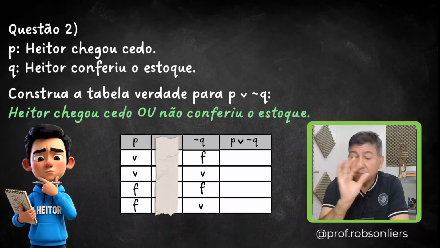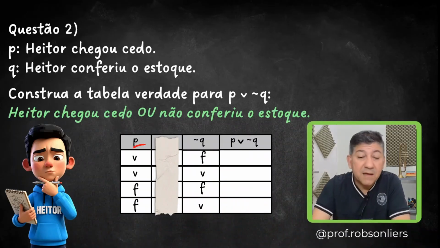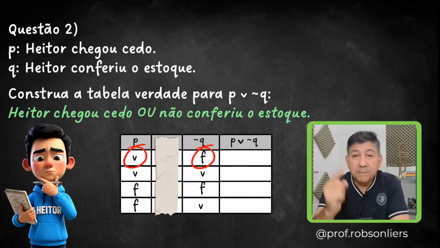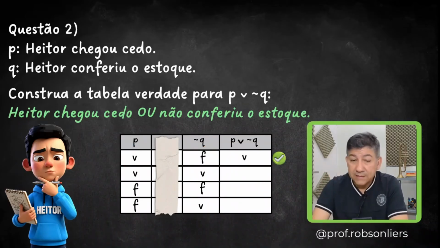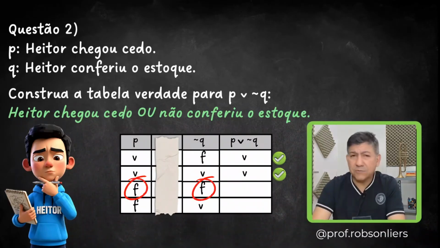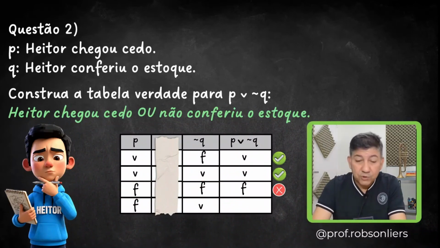All right? So let's analyze the first row. Remember, it's P and not Q. That one in the middle, we can ignore it, okay? Well, P is true, not Q is false. Is there at least one true? Yes, there is. So P or not Q will be true. Second row. P is true, not Q is also true. Both are true. P or not Q will be true. Third row. P is false and not Q is false. Oops, everything went wrong. Everything is false. So P or not Q will be false. Everything is false when everything goes wrong. Write that down. Last row.